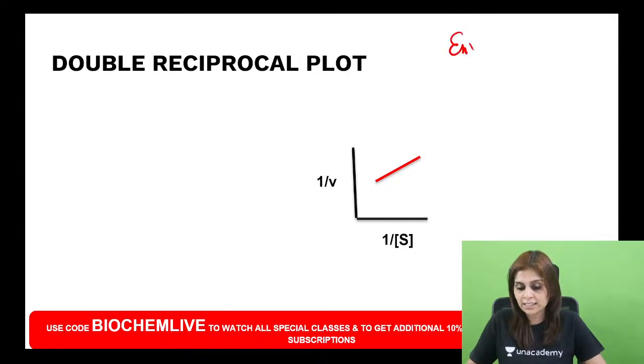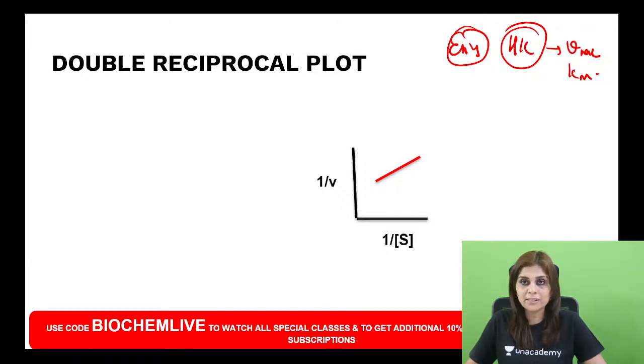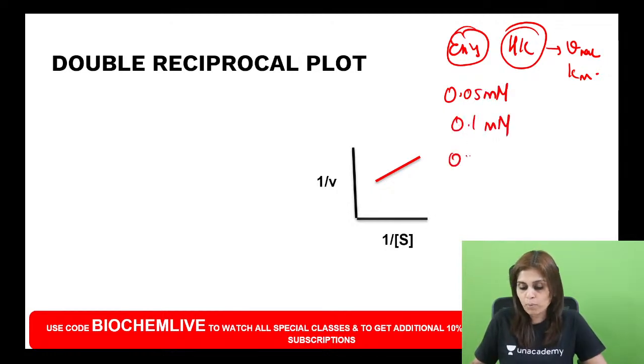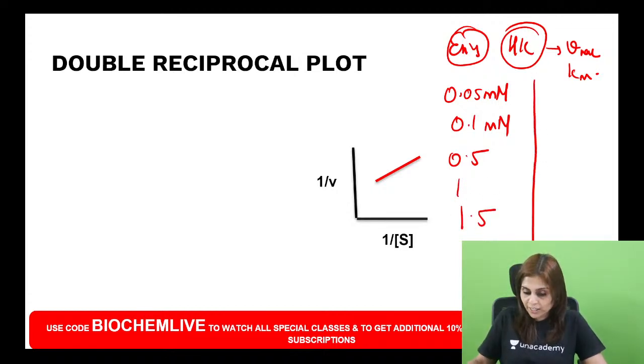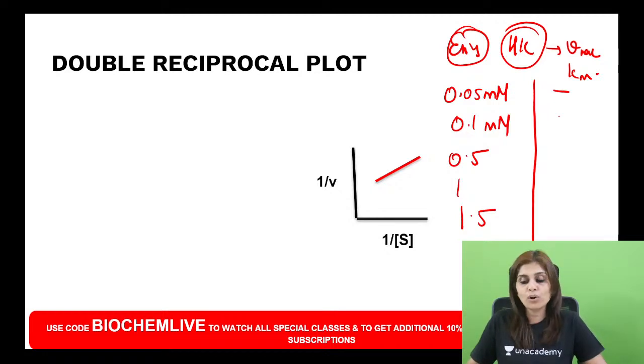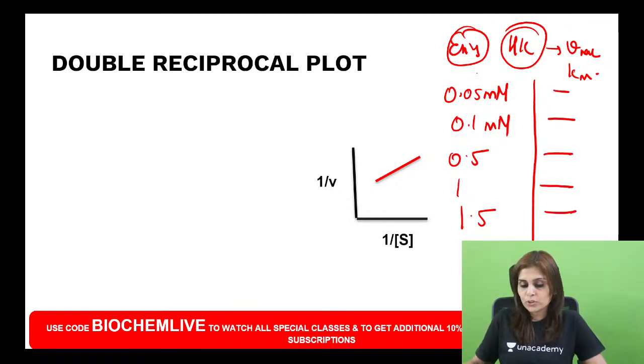Suppose I have an enzyme. Let's consider it as hexokinase. I have extracted hexokinase from a person. I want to know what is the Vmax of this enzyme and what is the Km of this enzyme, which is not directly measurable. So what I would do is I will take this enzyme and provide it with various substrate concentrations. I will start with 0.05 millimoles, and increase it to 0.1 millimole, 0.5, 1 millimole, 1.5, 2 millimole. At various substrate concentrations, I will see what is the rate of product formation and fill it here. So for various substrate concentrations, I know the various velocity.